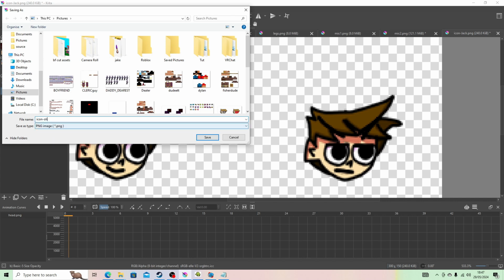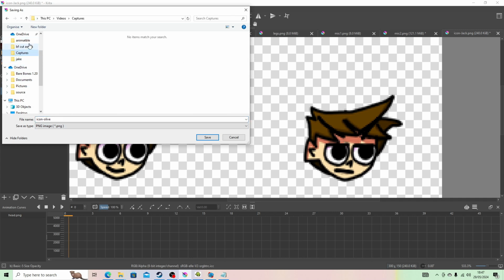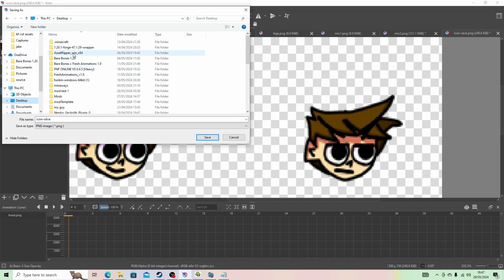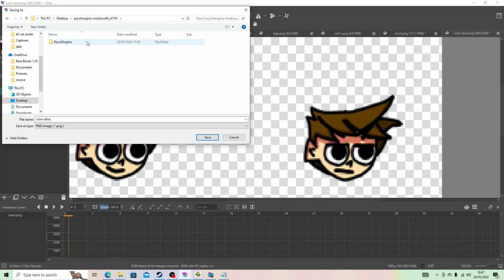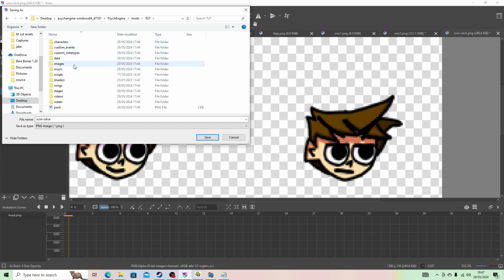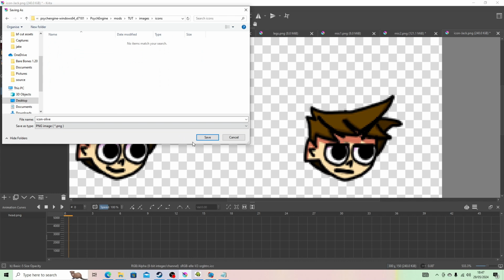So mine's going to be Olive. And now I go into, I'm going to cut this bit out, of course, because the screen goes black here. Into, if I can find it, Psych Engine. Okay, now that you're in Psych Engine, go into mods, the mod, images, icons, and save here.